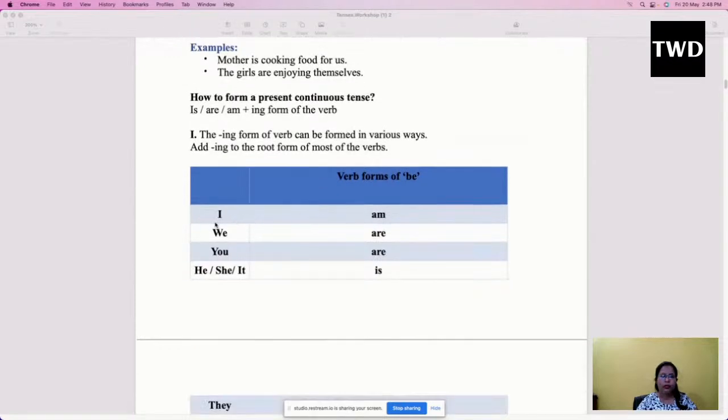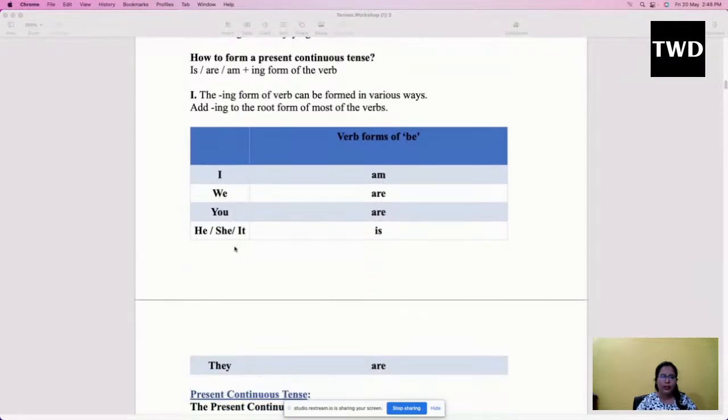So if you are using the subject as I, with I you will be using am. With we and you plus they, you will be using are as the helping verb. And for any kind of singular subject like he, she, it, or even if you are using somebody's name, in that case you will be using is.